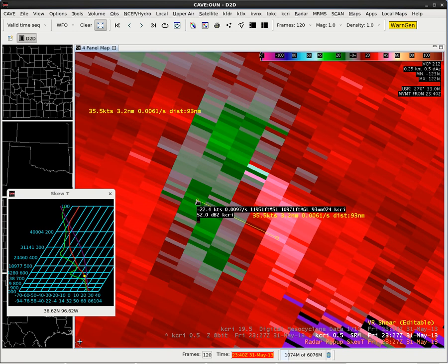You want your angle to be within 30 degrees to do these shear calculations. Otherwise, you're really not able to factor in the convergent and divergent rotation signatures. So we're just going to be doing the more straightforward azimuthal shear calculations here, at fairly similar ranges.